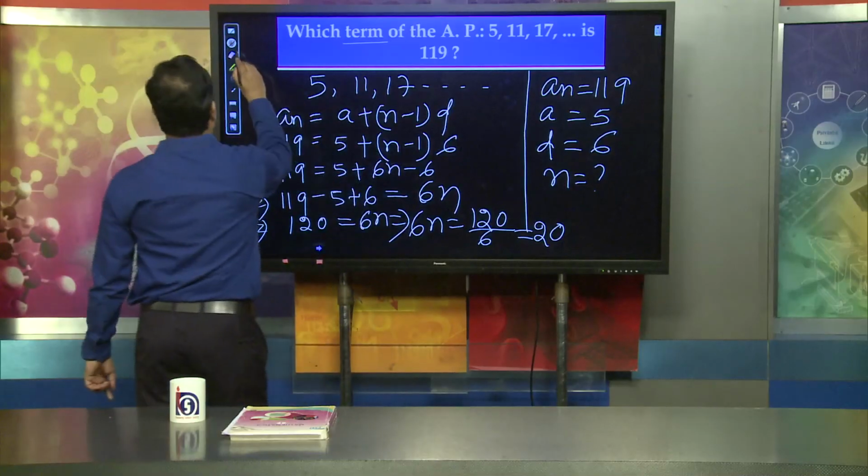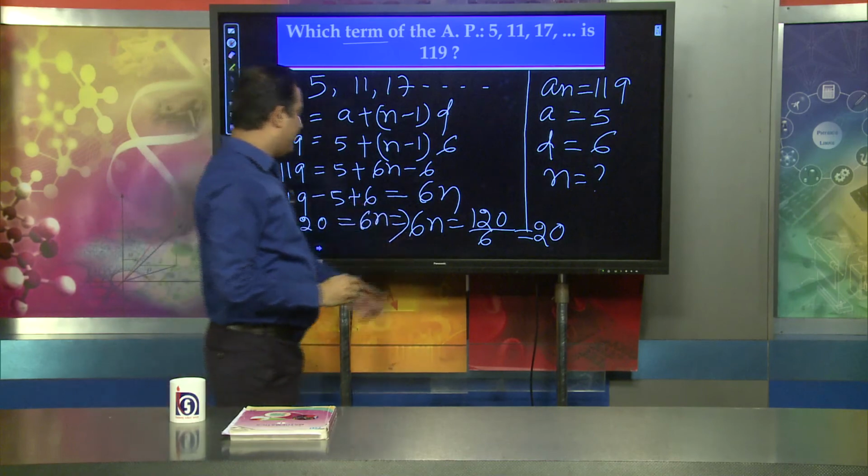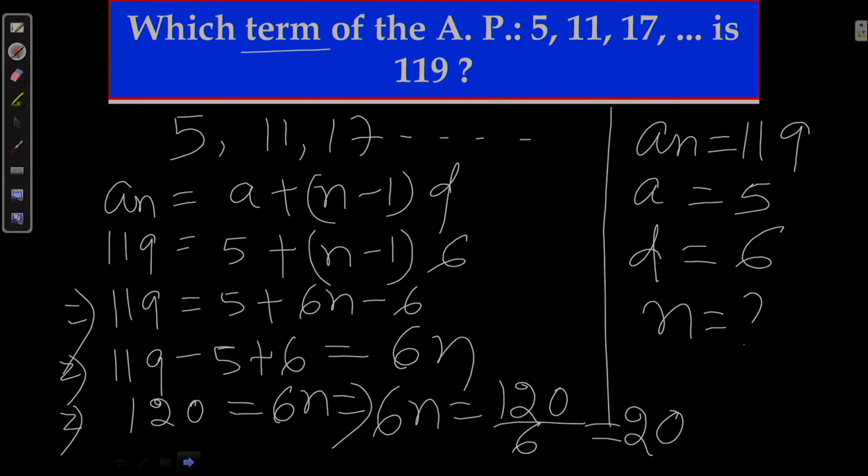So what we find here is that the value of n is 20.